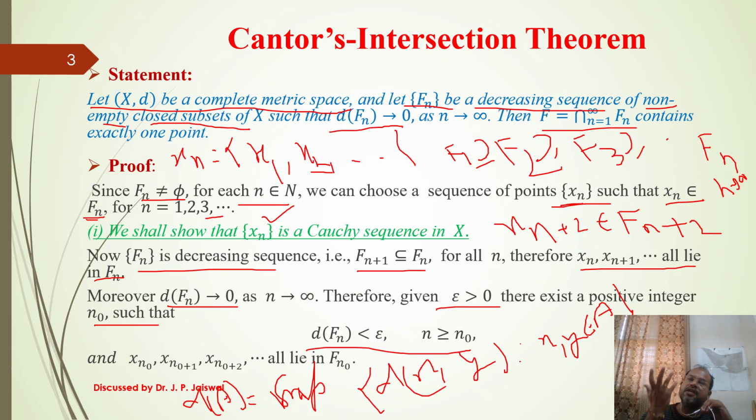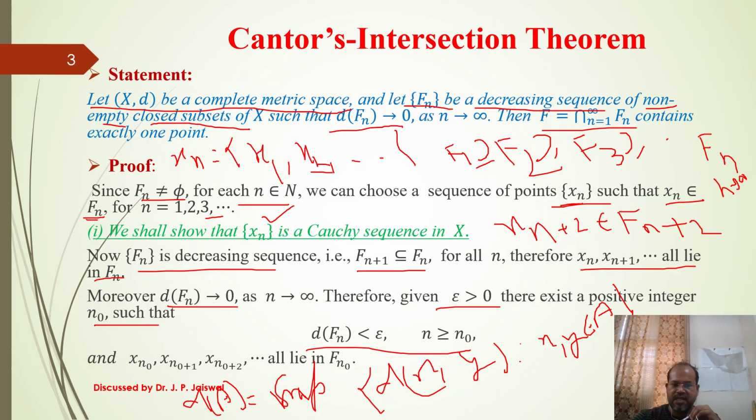D of fn tending to 0 as n tends to infinity means that as n is increasing, f1's diameter is bigger, f2 becomes smaller, then smaller, then smaller, and it is realized as n tends to infinity. This tending to 0 means the fn are going to become smaller and smaller.